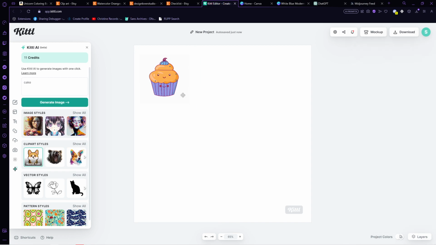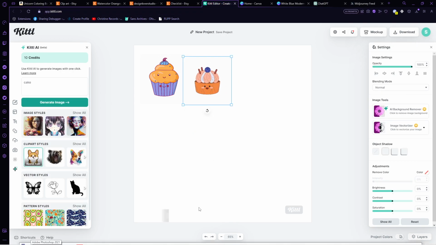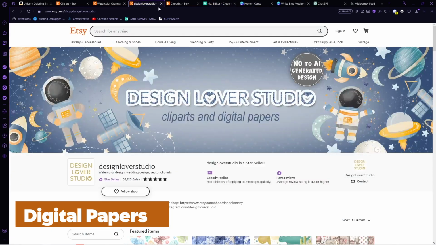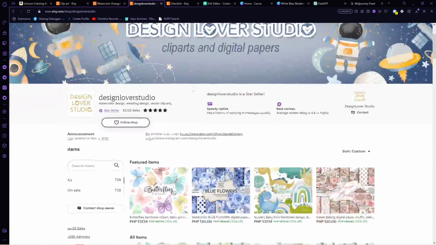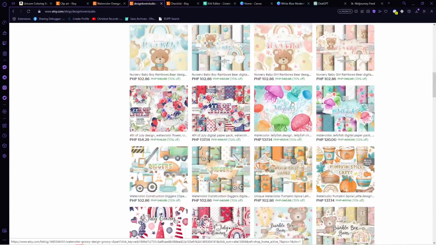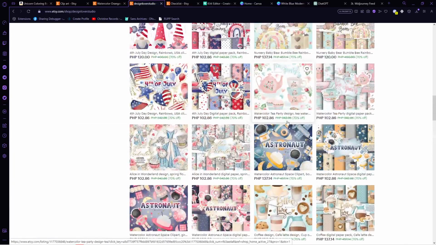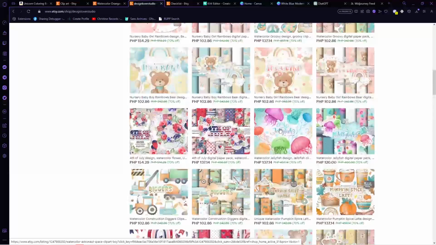Next up on the list is digital papers. There are many styles of digital paper and patterns that are being offered by successful shops. If you're not sure what digital paper is used for, buyers can use it as a physical product by printing them or they can use it as a digital product.